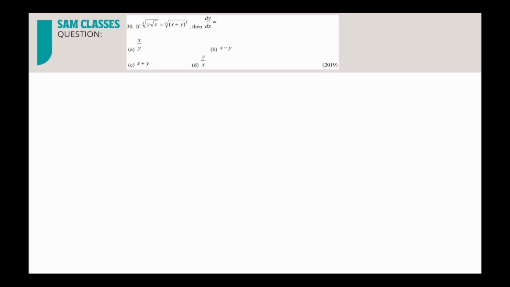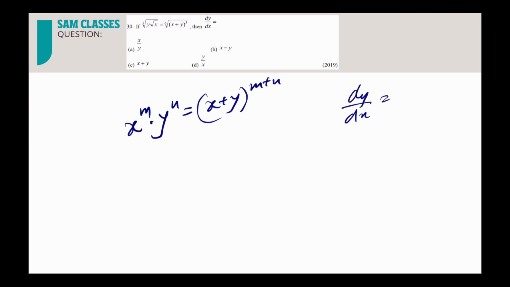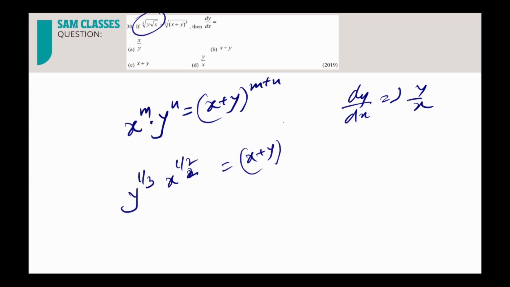Now, in this question I told you one very important formula: if x power m into y power n is equal to x plus y whole power m plus n, then dy by dx is equal to what? Y by x. Correct. So if I write this in that form, y power 1 by 3 into x power 1 by 2 is equal to x plus y whole power 1 by 2 plus 1 by 3, that is 5 by 6. So the dy by dx formula is y by x. That's it.